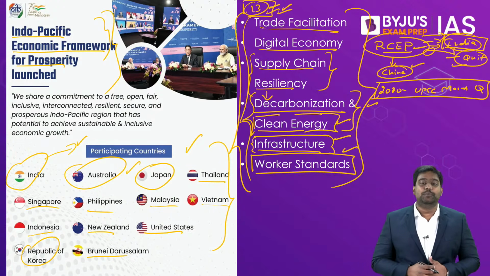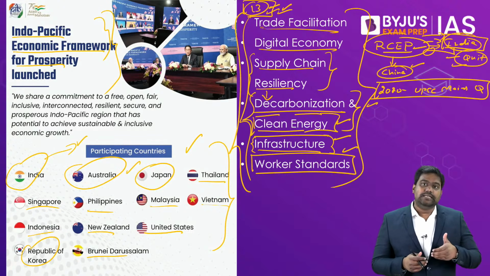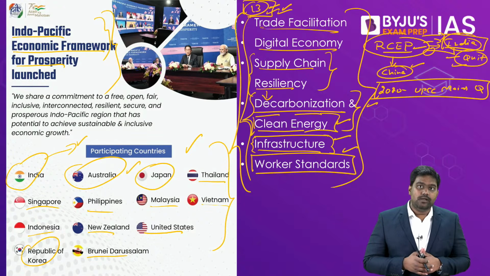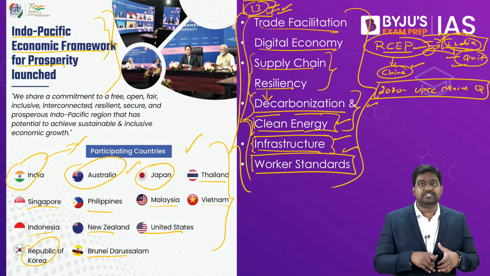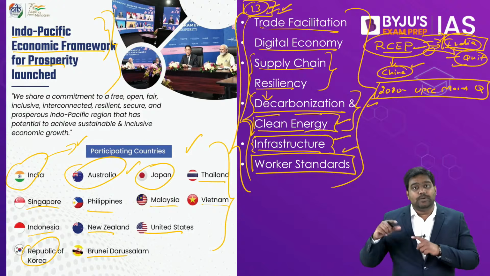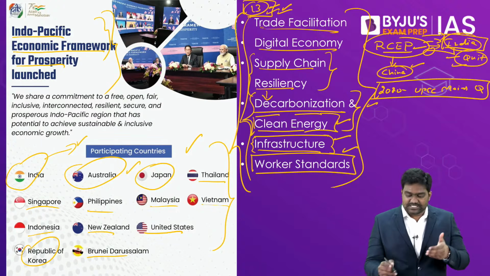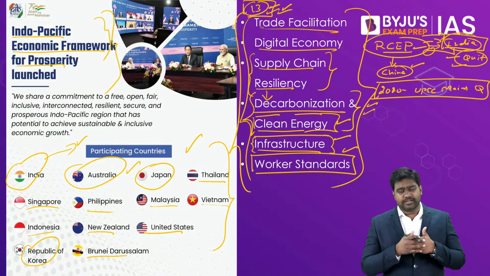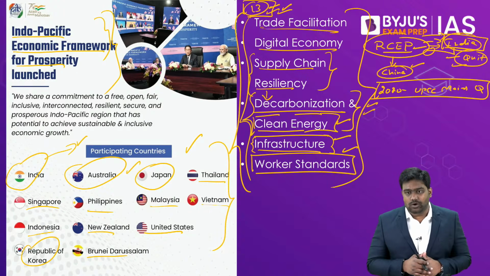Next question, what is 2+2 dialogue? See, 2+2 dialogue is a diplomatic format in which the defense minister and foreign minister of both the countries interact simultaneously. So for example, India-US have a 2+2 dialogue. When the 2+2 dialogue takes place, it means India's defense and foreign ministers simultaneously meet the US Secretary of State and Secretary of Defense. So it gives an opportunity for the countries to discuss common foreign policy and security issues. It's only countries which are very close strategically that have a 2+2 dialogue.